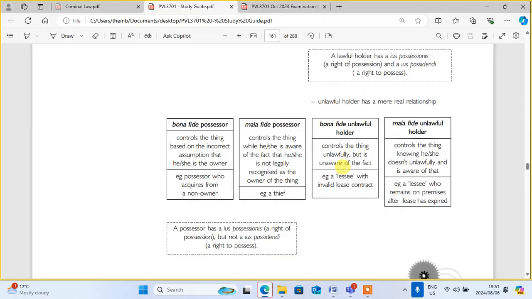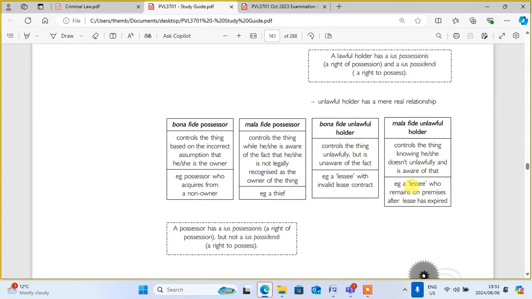Then I said that if the person is aware that the lease agreement expired and continues, just like Mary was aware that she didn't pay rent but continues to live there, she becomes a mala fide and lawful holder. That's why they say, for example, a lessee who remains on the premises after the lease has expired becomes a mala fide and lawful holder.